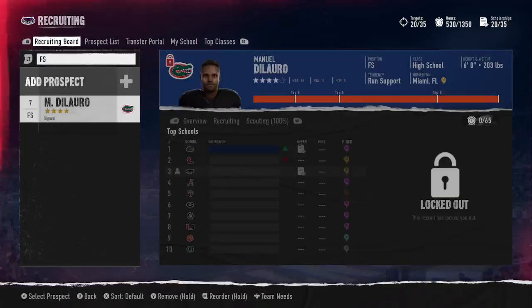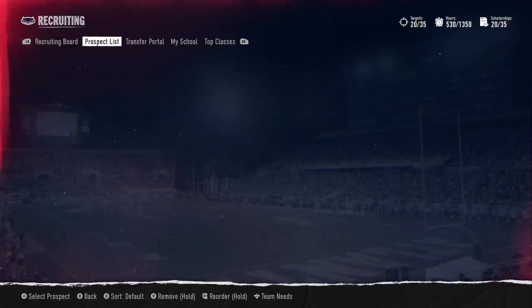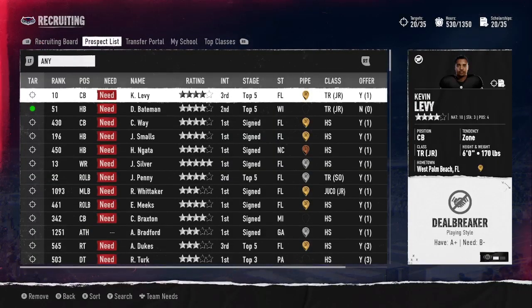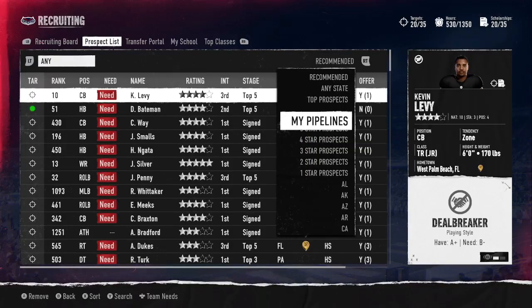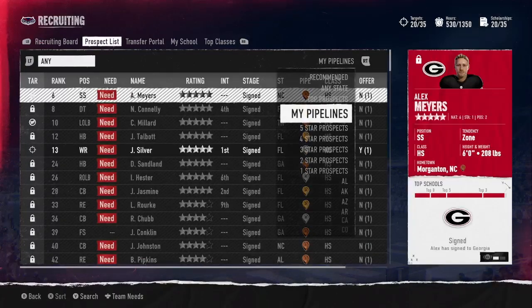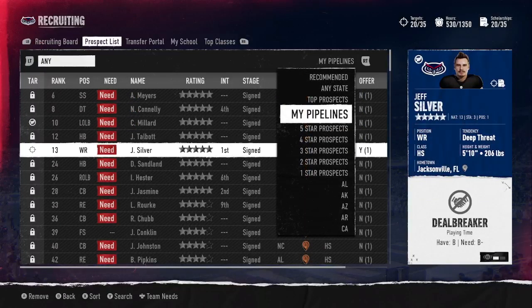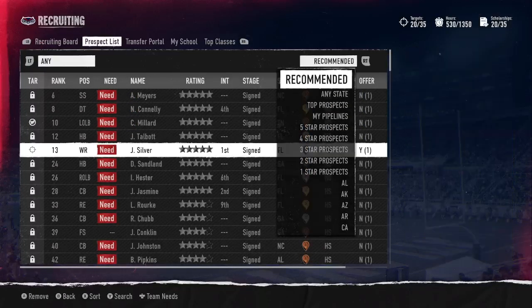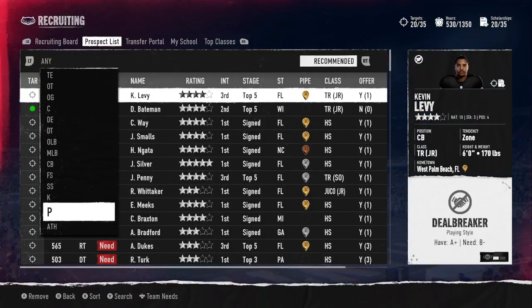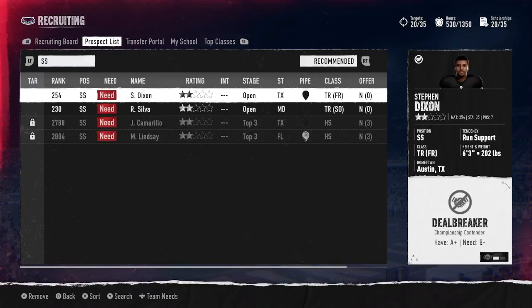Now, I do need strong safety and free safety since DeLauro and Keenan have committed to Georgia and Florida. So let's go see what's available to us in our pipeline as far as strong safety. Well, no, there isn't really much available to us in our pipeline, so we probably got to look elsewhere. What's recommended and what's available to us, strong safety and free safety.